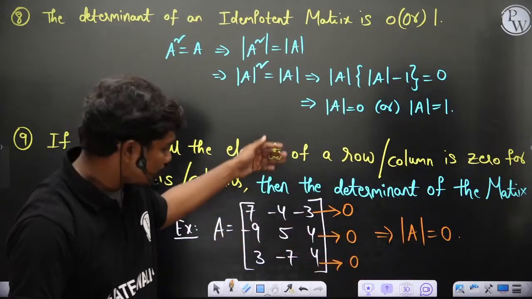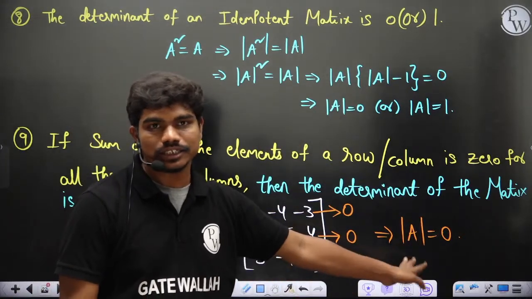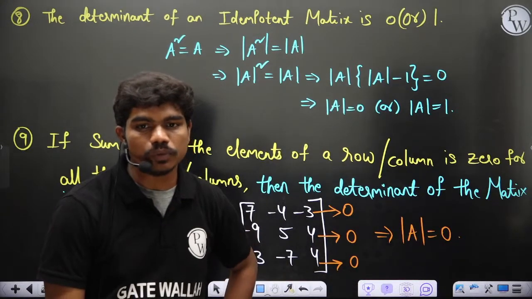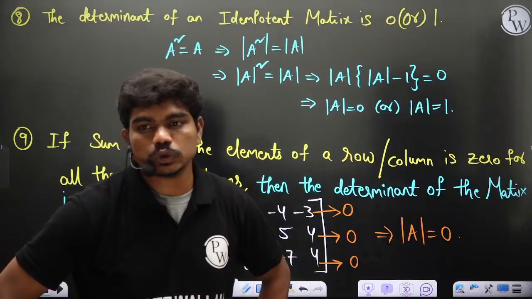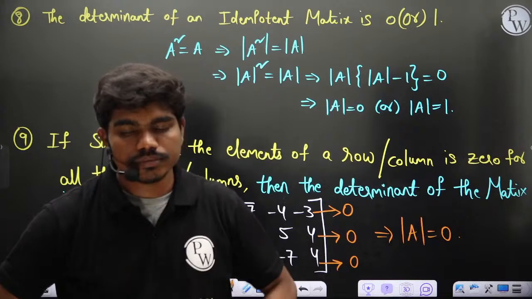Similarly, if the sum of all elements of each column is also 0, then also you can say the matrix has 0 determinant. Is this clear to all of you? Yes or no? So please type in the chat box. Is this clear to each and every one of you?